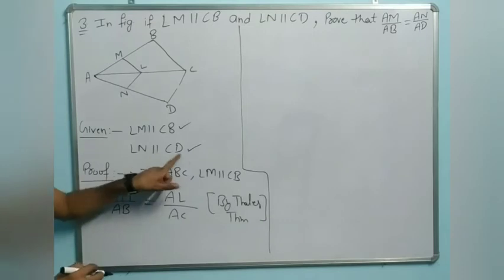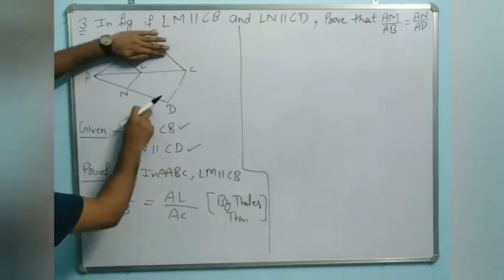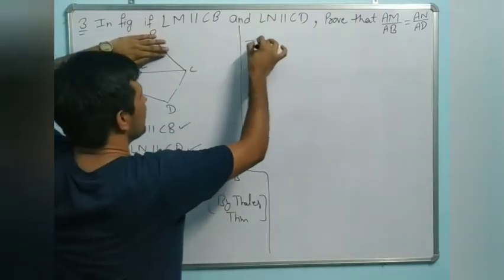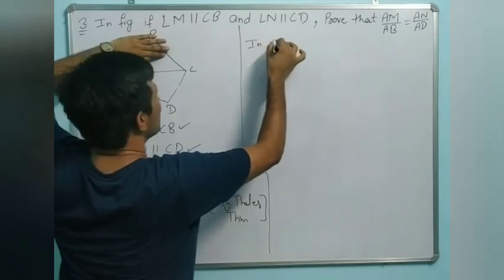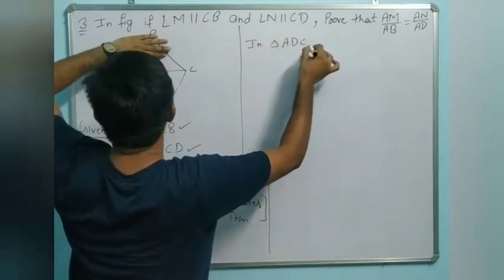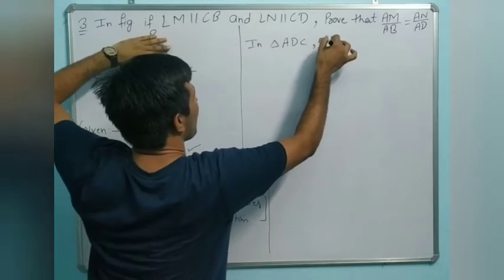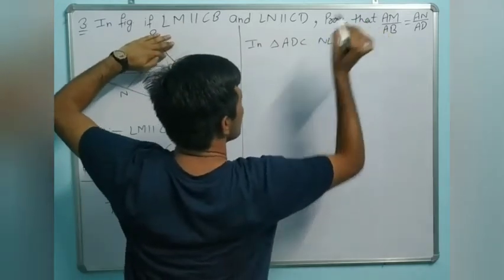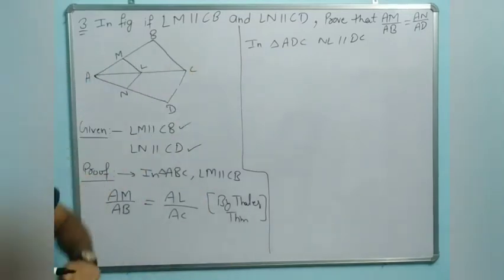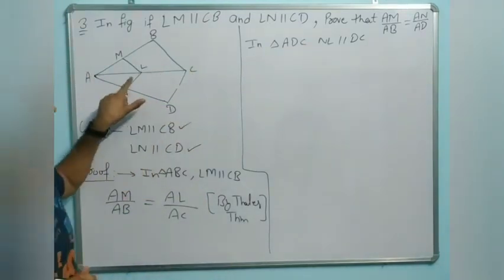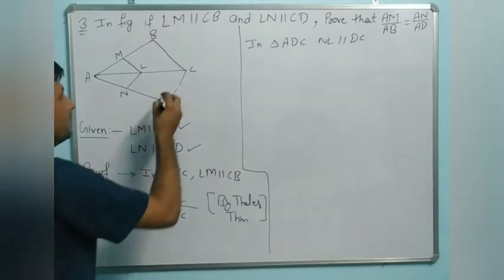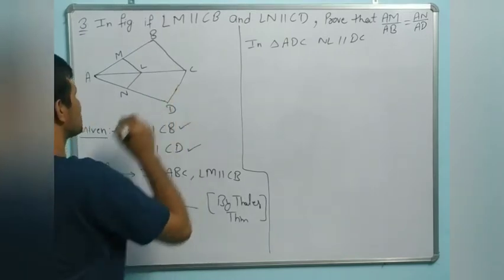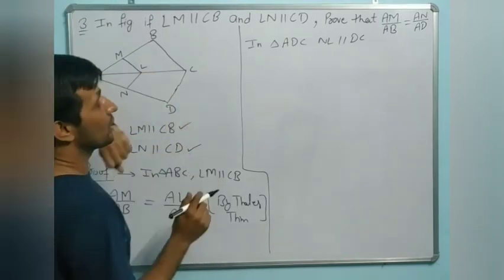LN parallel to CD in which triangle? ADC. So you will write in triangle ADC, NL parallel to DC. Understand? NL parallel to DC, and whenever in a triangle one line is parallel to another side, we will use Thales theorem.